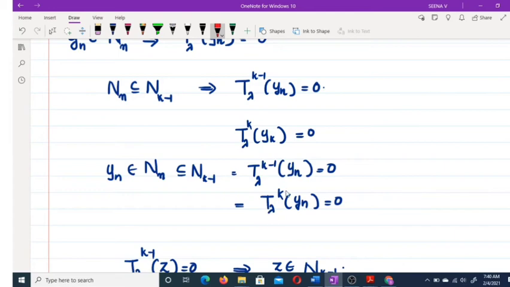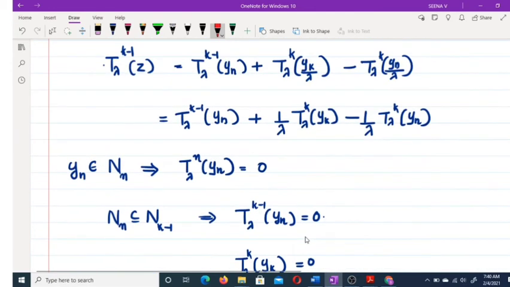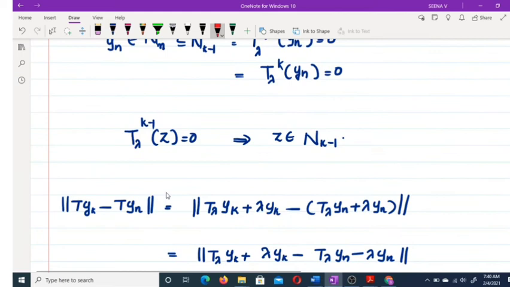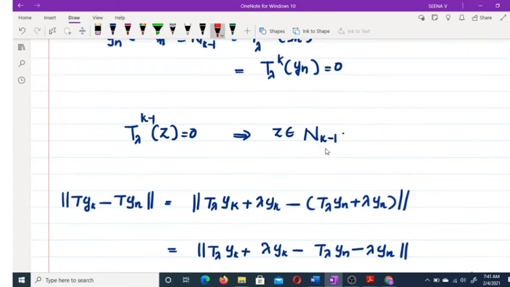Also T_λ^k yn is equal to 0. So what we get? This term 0, this term 0, this term 0, all these terms. That means T_λ^{k-1} z is equal to 0. That means z belongs to N_{k-1}.